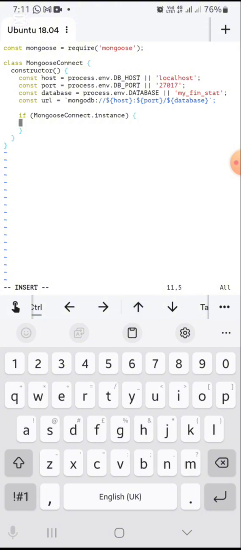So if this exists, just return it. Mongoose connect dot instance.